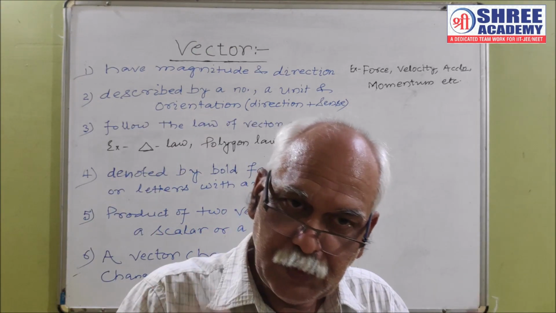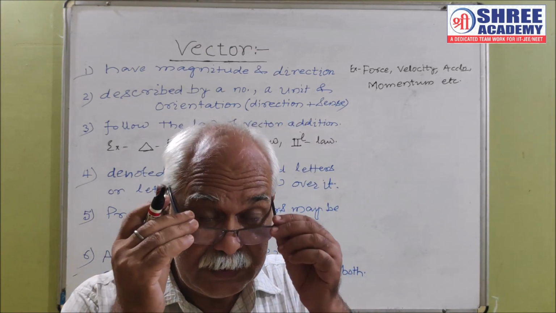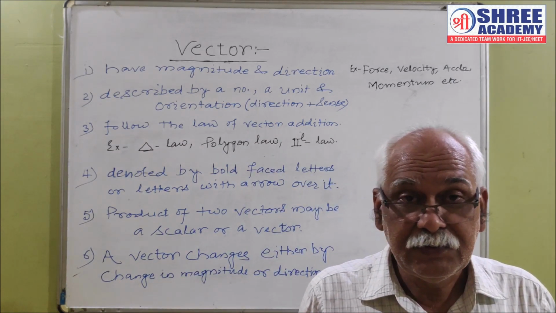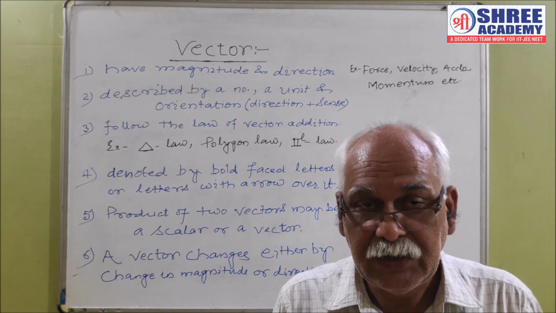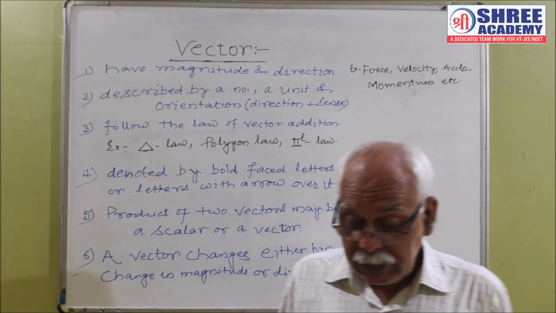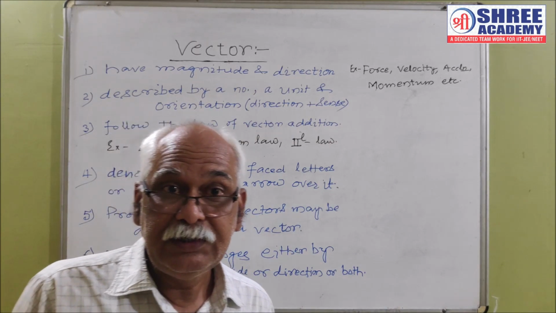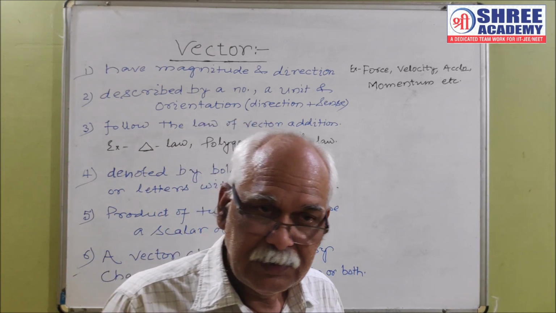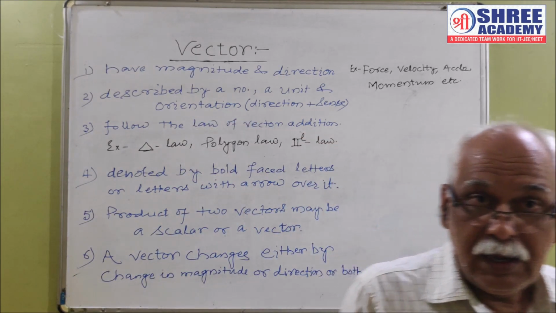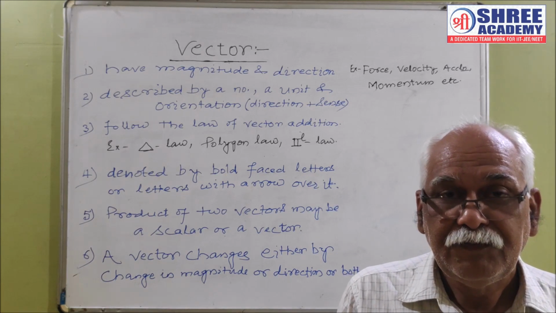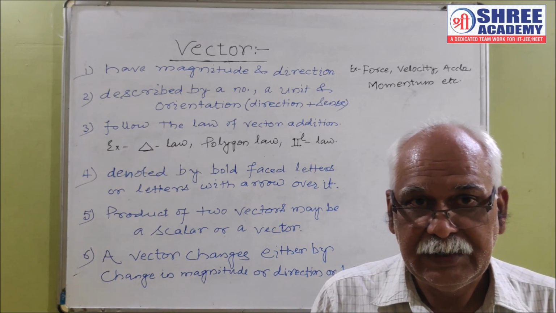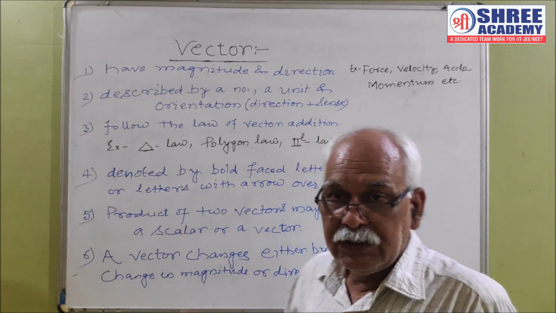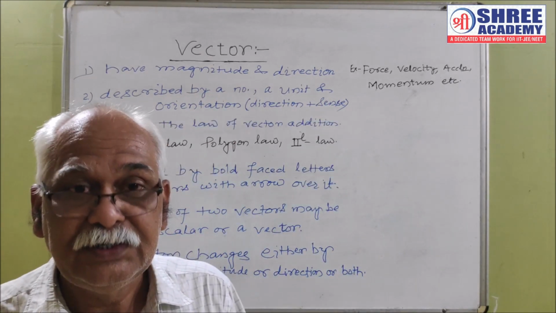करंट हैज बोथ मैग्नीट्यूड एंड डायरेक्शन, बट इट इज नॉट अ वेक्टर क्वांटिटी. Why is this not a vector quantity? Because it does not follow the law of vector addition. It means that for a quantity to be a vector, it should have magnitude, direction, as well as it should follow the law of vector addition. So only magnitude and direction is not the complete condition for a quantity to be a vector.